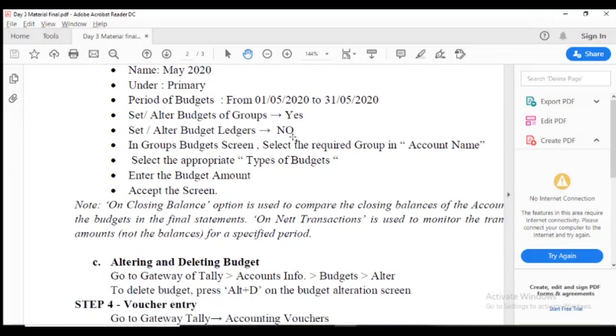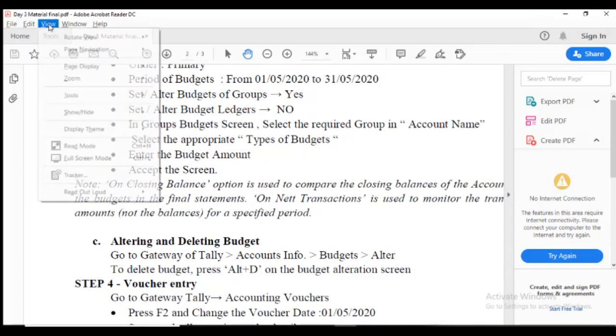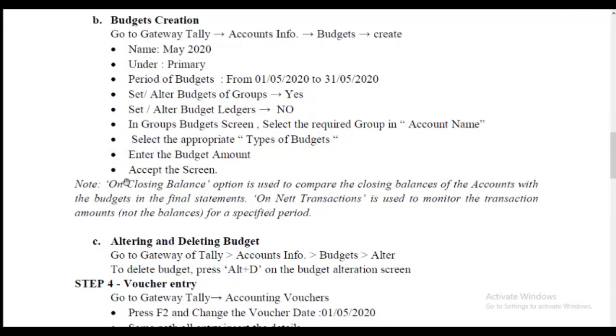Some questions are asked: on closing balance or on net transaction. You choose one depending upon your ledgers.